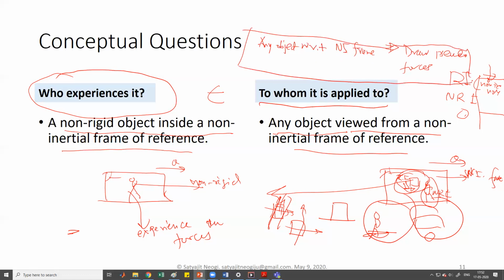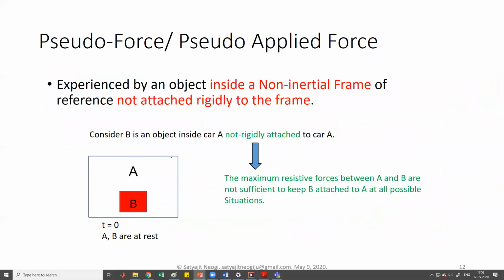And who experiences the force? Who is non-rigidly attached inside the non-inertial frame of reference. Okay, so let's move to the main concept. Basically it is a pseudo force, or we should call it a pseudo applied force, because when we draw the free body diagram of an object that is viewed from a non-inertial frame of reference, we have to draw the applied forces first. So basically mg, then if there is another force that is applied, I'm assuming there is no other force applied on that object.